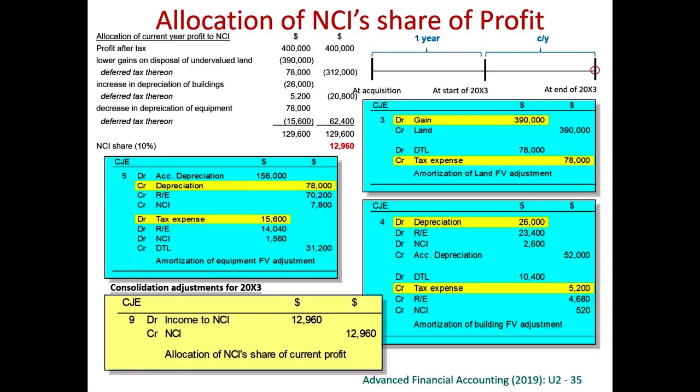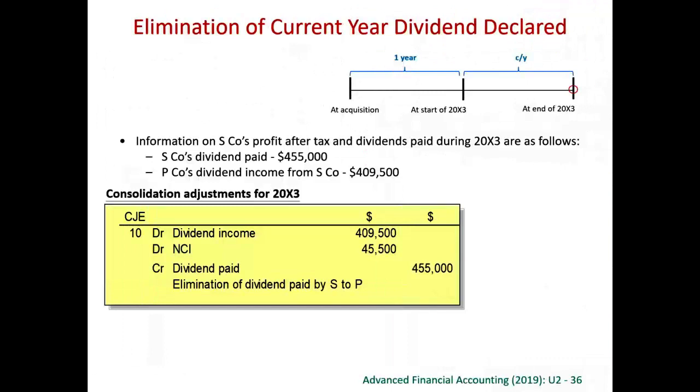So we share the retained earnings, we share the current year profit, but the question told us that this subsidiary has paid out a dividend of 455,000. Whenever the subsidiary pays out a dividend, it comes from the profit. We have already shared the profits, so dividend income from the subsidiary should not be regarded as a second source of profit. Therefore, we credit away all the dividend paid by the subsidiary.